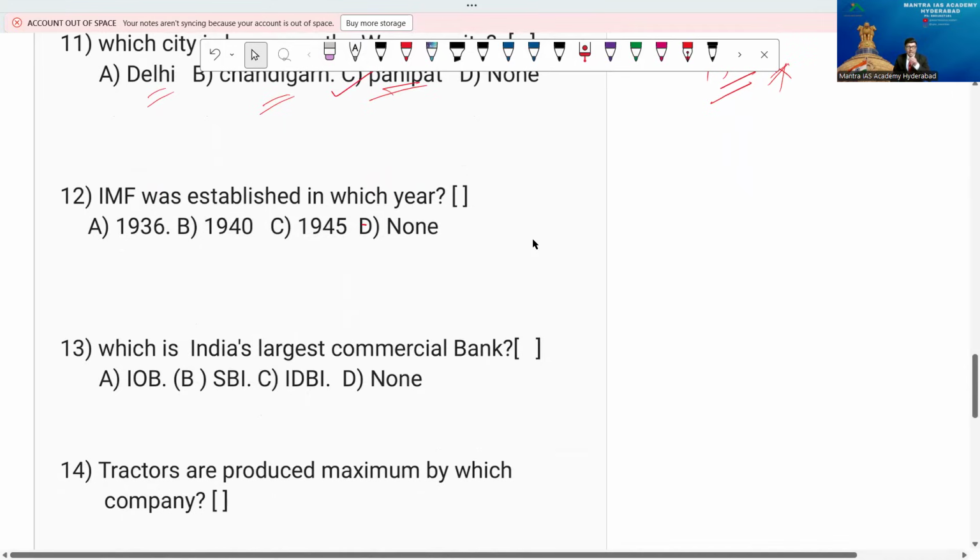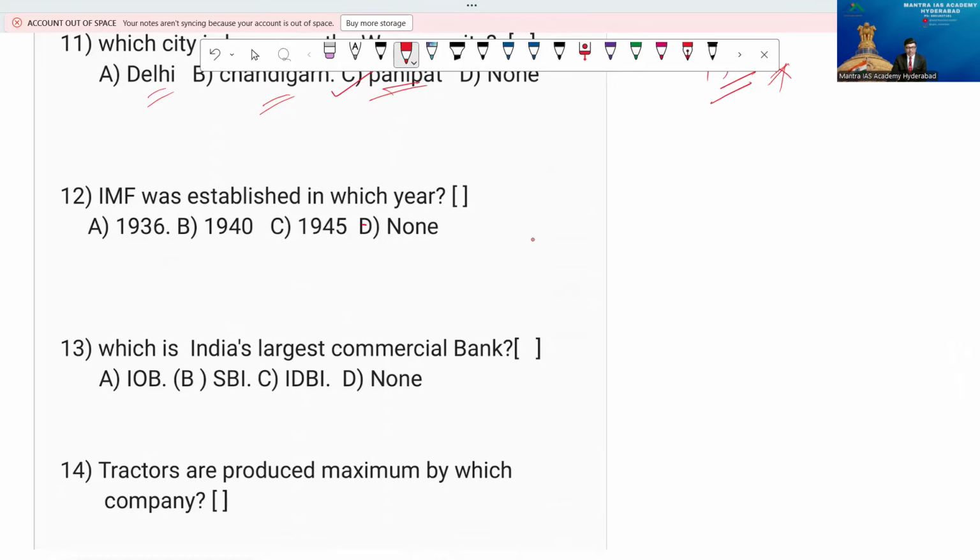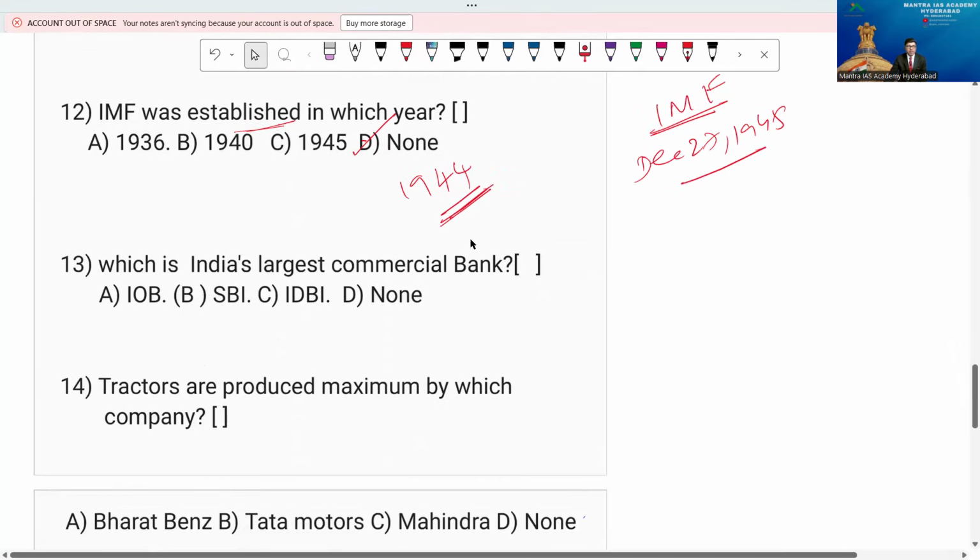When was the IMF established? Please remember, I'm asking about established. I'm not asking when it came into force or came into existence. I'll tell you that the IMF came into existence in the month of December, my dear. Exactly, if you want a date, December 27, 1945. But my question is, in which year was it established? So the option is not 1945, so it's none, beta. It was established in July 1944. Please be cautious and don't immediately give the answer 1945. The answer is 1944.